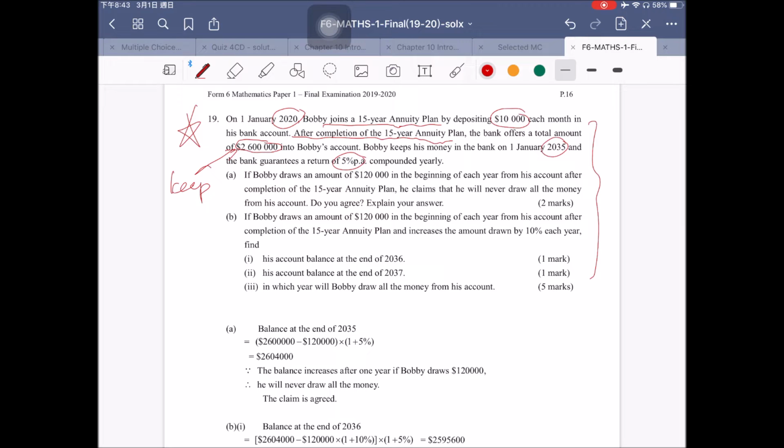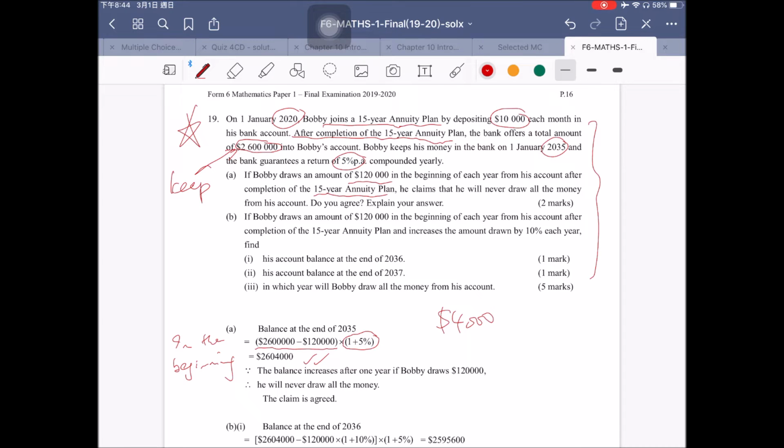Okay. Part A asks, if Bobby draws $120,000 at the beginning of each year from his account after 15 years, that is, he draws from his amount at the beginning of each year. Okay, so at the end he will have a return, and then he will get this amount. You see that there's 4,000 more after 1 year.